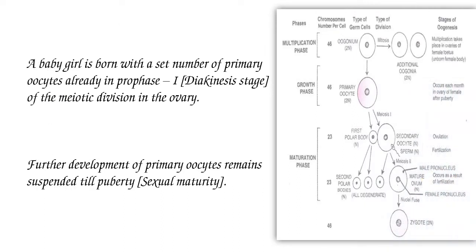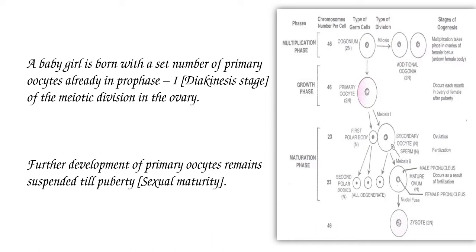A baby girl is born with a set number of primary oocytes already in prophase 1 of the meiotic division in the ovary. The further development of the primary oocyte remains suspended till sexual maturity.